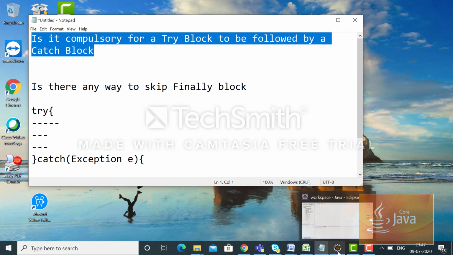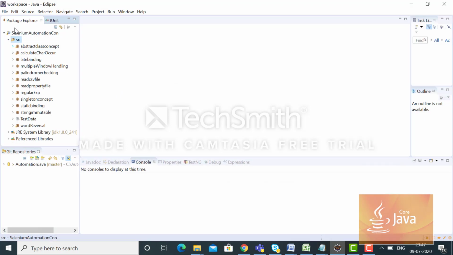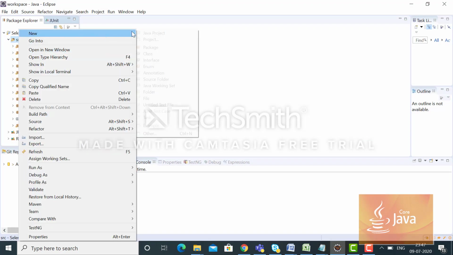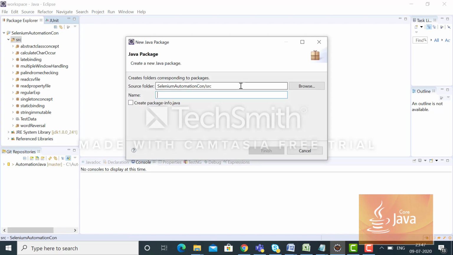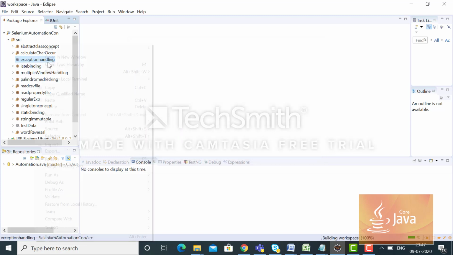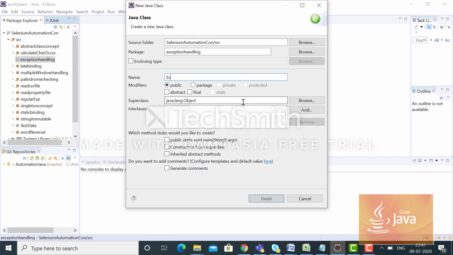Let me open Eclipse. As usual, we will create one package called exception handling. We will create one class, ExceptionHandling, and take the main method.